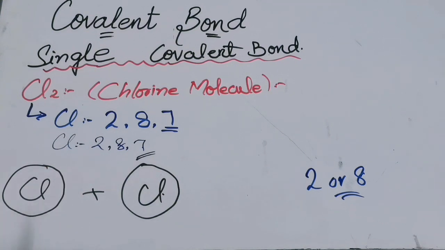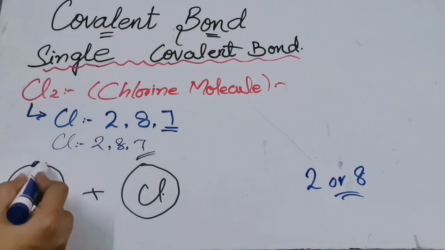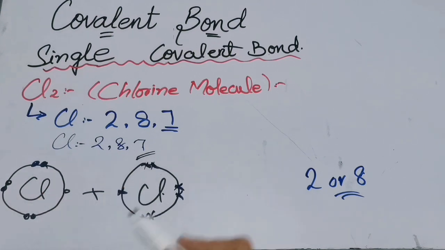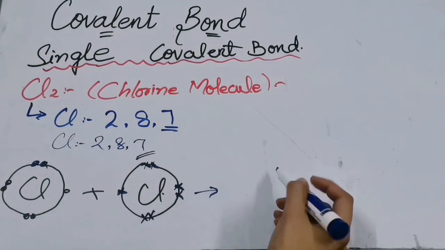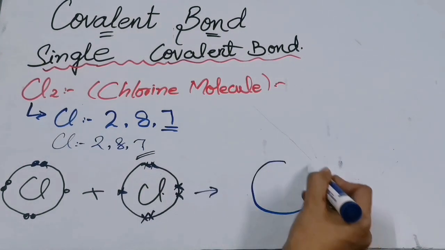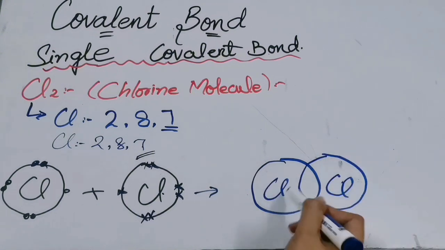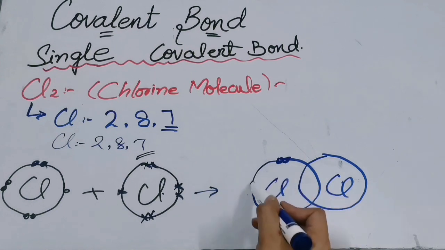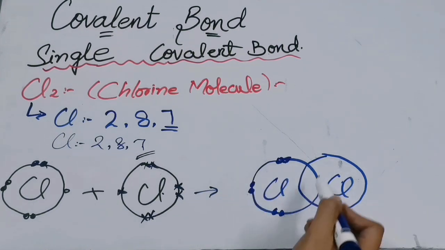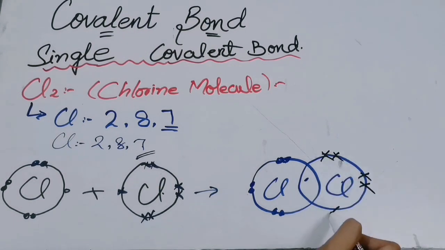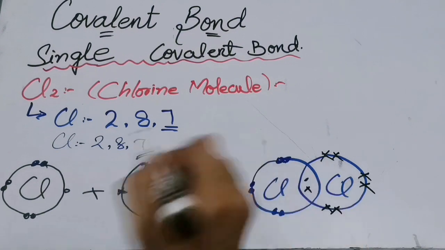I will represent the electrons of one chlorine atom with dot and the other with cross. So 1, 2, 3, 4, 5, 6 and 7. Now, how many electrons they need? They need only one electron. So, they both will mutually share the one electron with each other. This is one Cl, this is the other. It is having its 6 electrons, right? And the 7th over here. And this one is having the 6 electrons and sharing the 7th electron.